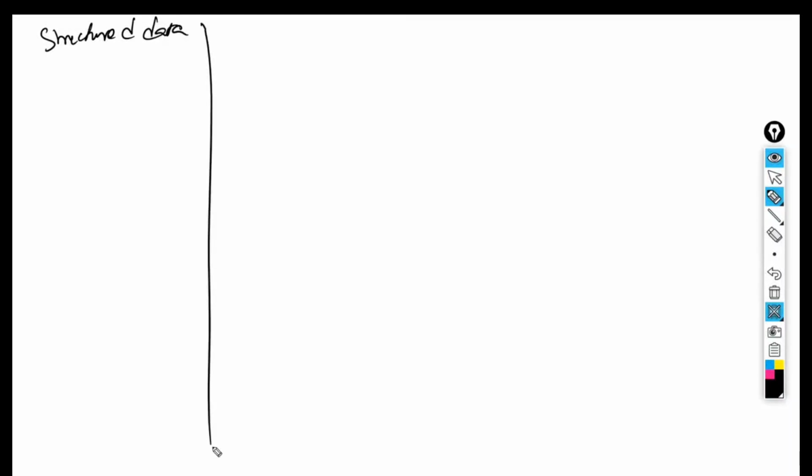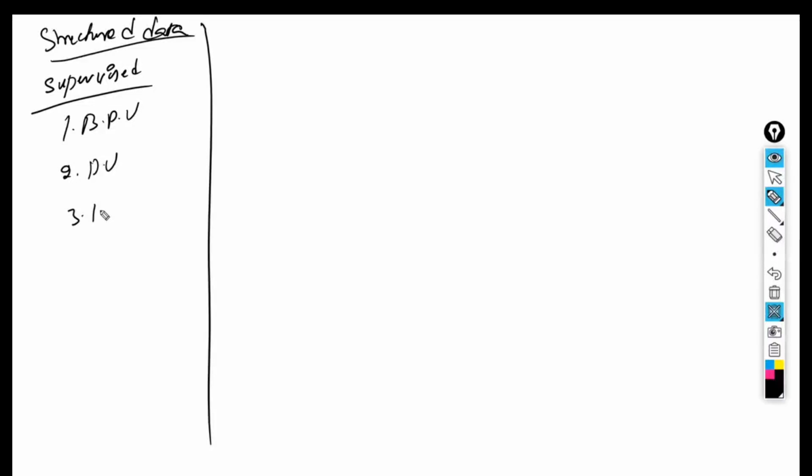In a structured data, I'm writing structured data for a supervised learning. If it is a supervised learning, then the first step is business problem understanding. The second step is data understanding. The third step is data pre-processing, where in this step we have data cleaning, data wrangling, train test split. And next we have the modeling, and next we have evaluation.